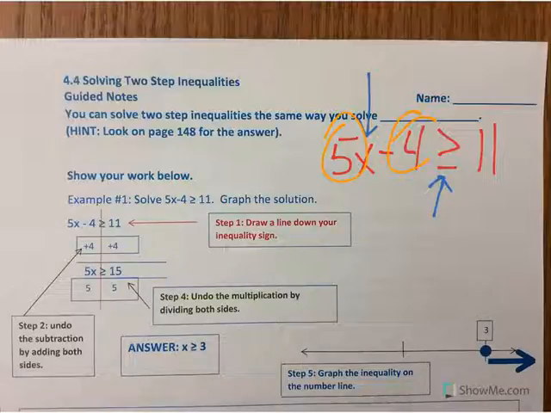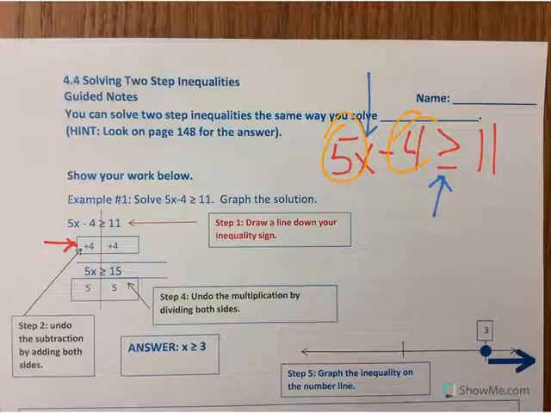the first thing that we're getting rid of is the constant, and we're getting like terms together. So 11 and the minus 4 are like terms. We want to get them on the same side, and since the goal is to get the x all by itself, then it makes sense to get rid of the minus 4 and move it over to the other side, as opposed to getting rid of the 11 and bringing it over to the left with the x. So to get rid of the minus 4, again, to get rid of things, we always do the opposite. So the opposite of subtracting 4 is adding 4.